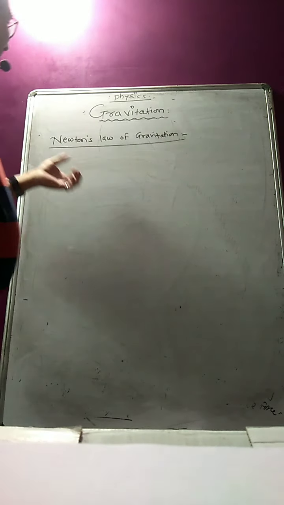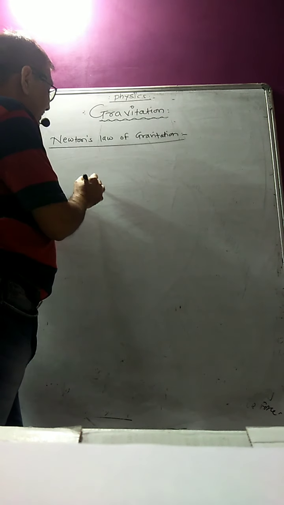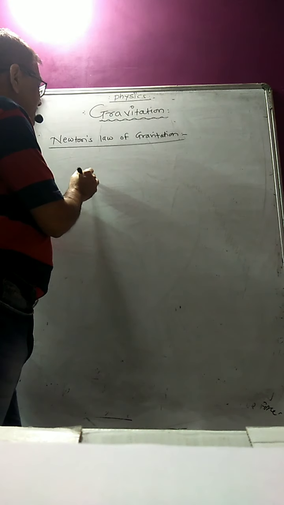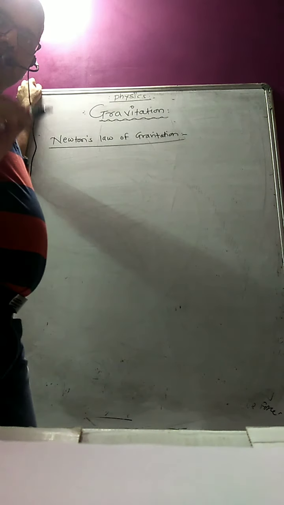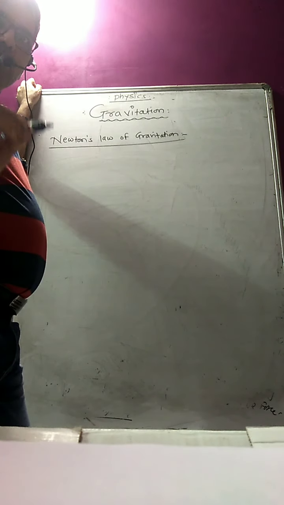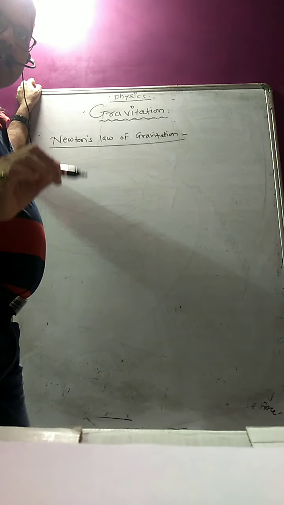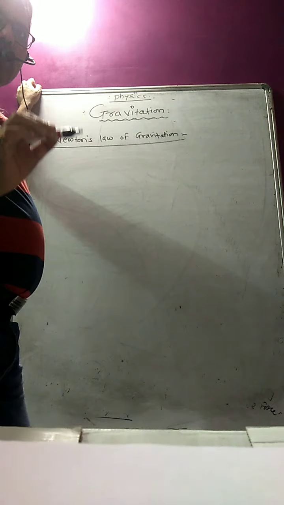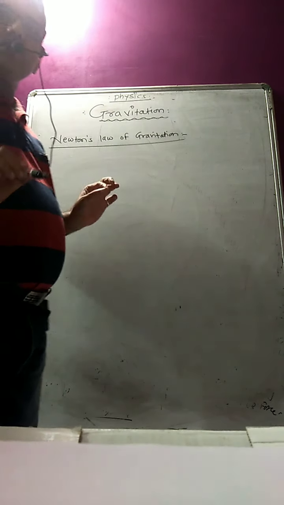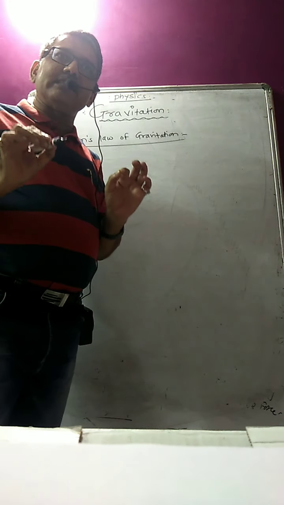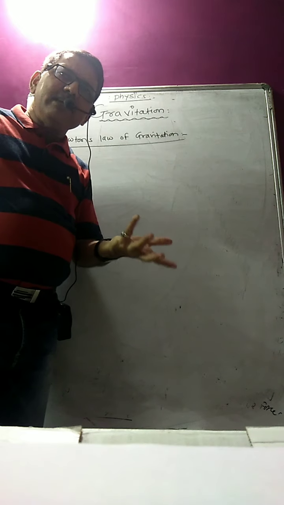Sir, what is Newton's law of gravitation? What did Newton say about gravitation? According to Newton, every particle in the universe attracts every other particle with a force which is directly proportional to the product of their masses and inversely proportional to the square of the distance between the two masses. So what is the meaning of that statement?